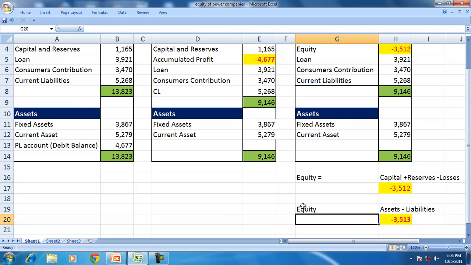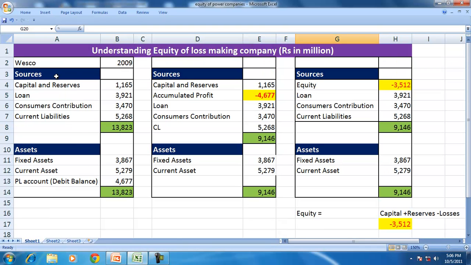So to recap, equity is capital plus reserves. Irrespective of the way the balance sheet is prepared, equity is the same in all the cases.